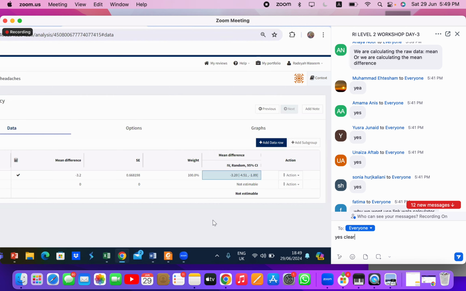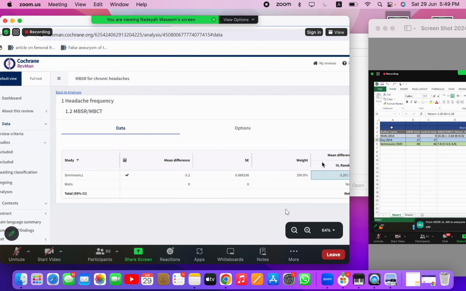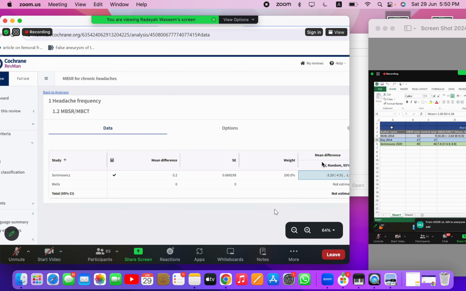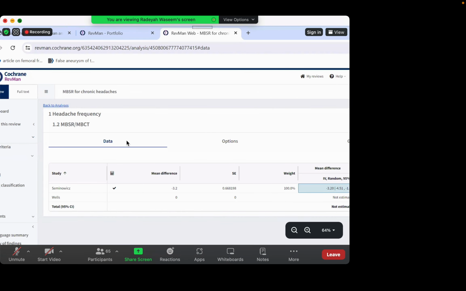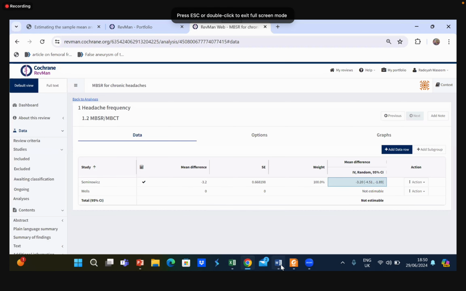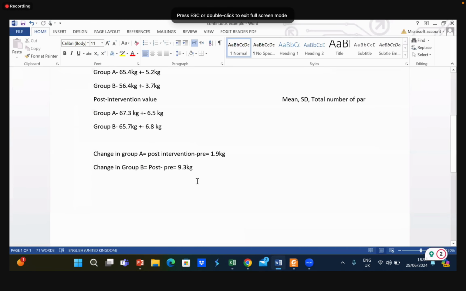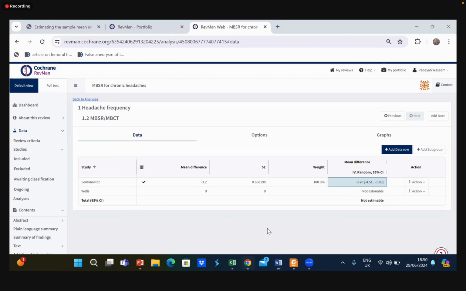First of all, I would request you to please keep the mic off and ask in the chat box. Whoever asked the question about standard mean difference: over here we will not use standard mean difference, because you are simply calculating the difference between the pre-intervention and the post-intervention values. You have no regard for what the unit is. It does not matter what the unit is. You just simply need the mean difference.